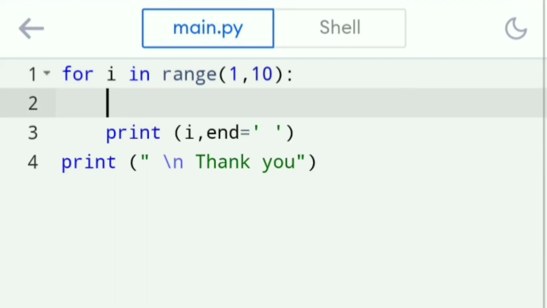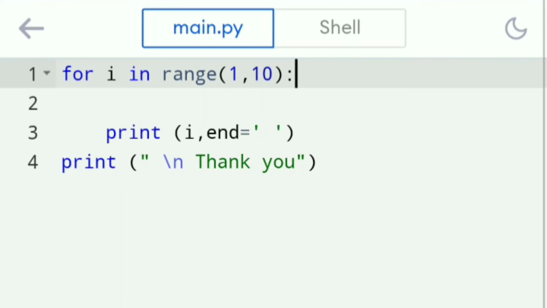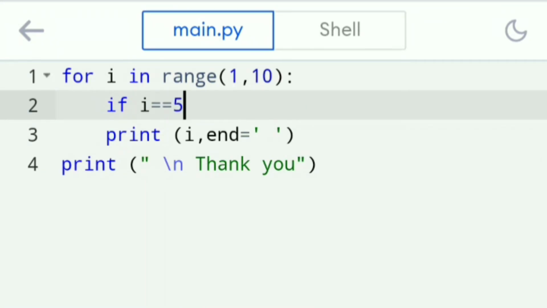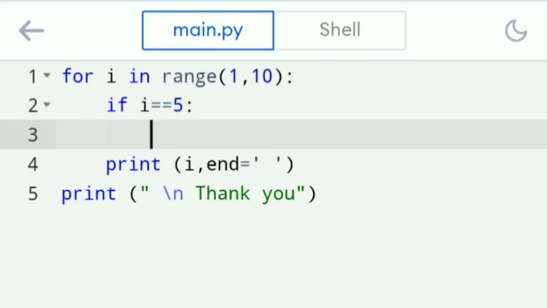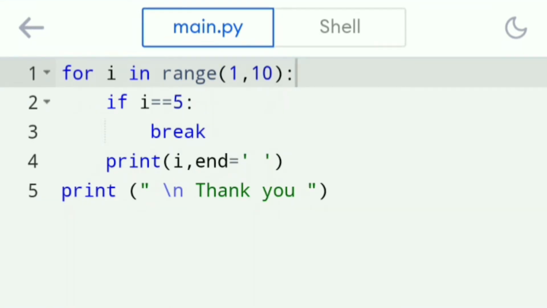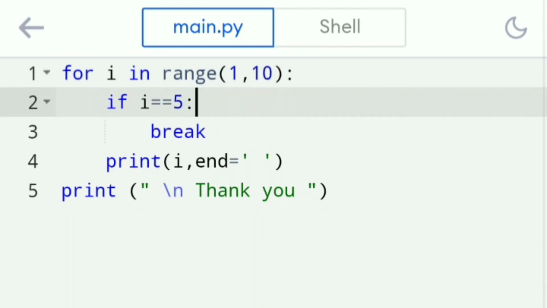And here I'm going to add a statement inside the for loop. Let's add an if statement, and I'm going to compare the variable i with any number. For now let's take 5 and end with a colon to make it an if statement. Now this particular line will be the action block. Here I'm going to add the keyword break. Now what is the meaning of this loop? This particular loop will run 9 times, and the action block is the if statement.